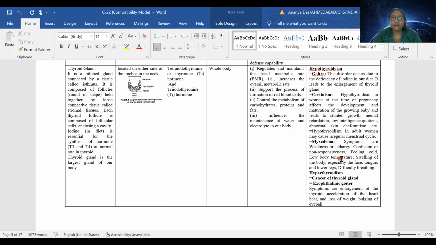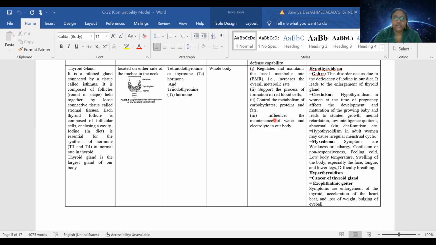There will be a fast heartbeat. A person will lose weight, and there will be bulging eyeballs. It will always feel like the person has a very angry face and is looking at you with anger.